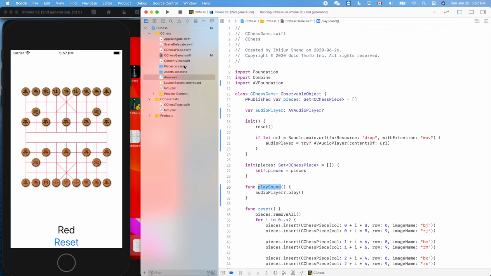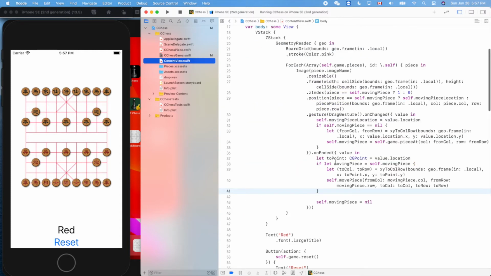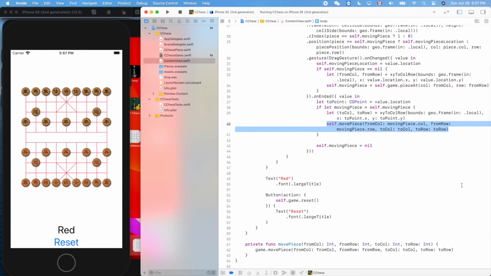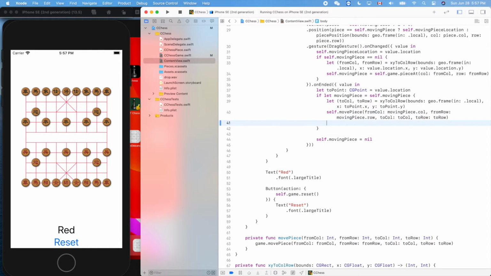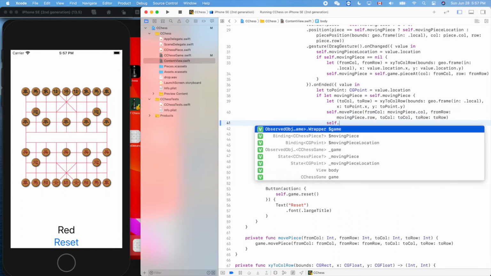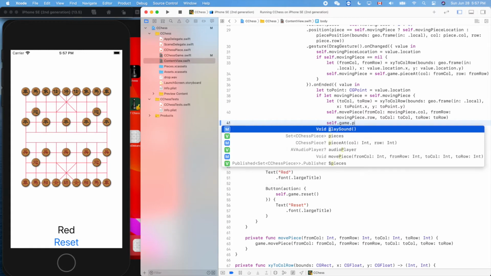So here is the place where we make a move. We can put it inside this one, move piece, or we can put it here. I think it's better to put it here. So we'll do self.game.playSound.